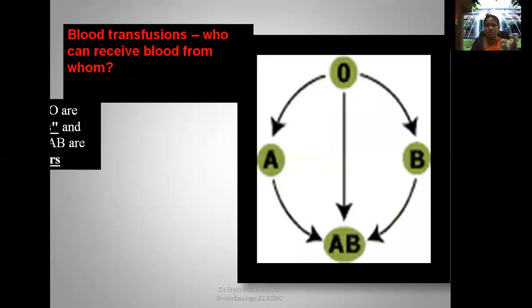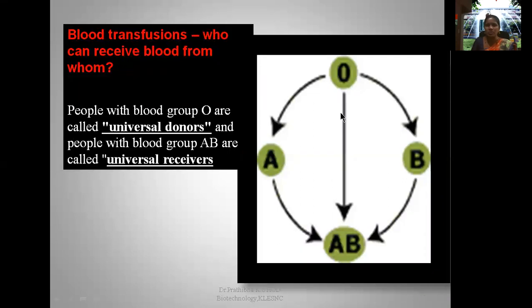Now let us go through blood transfusions. Okay, who can receive blood from whom? People with blood group O are called universal donors, and people with blood group AB are called universal receivers or recipients. Why? O can donate blood to A, AB and B, whereas an AB person can receive blood from A, O and B. That's why the AB blood group person is called a universal receiver or recipient.